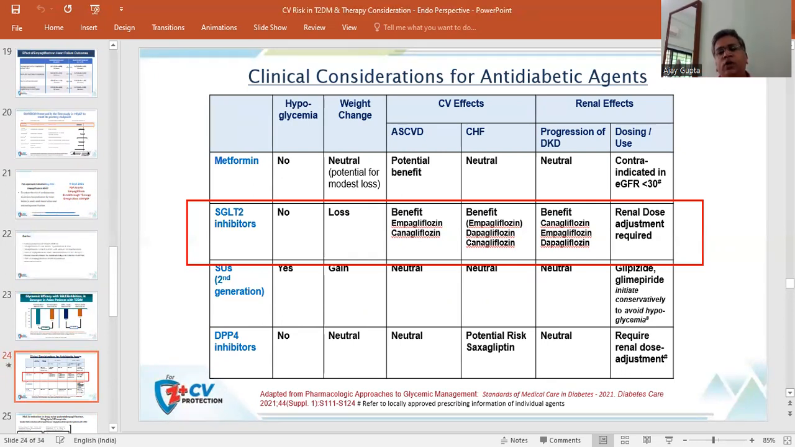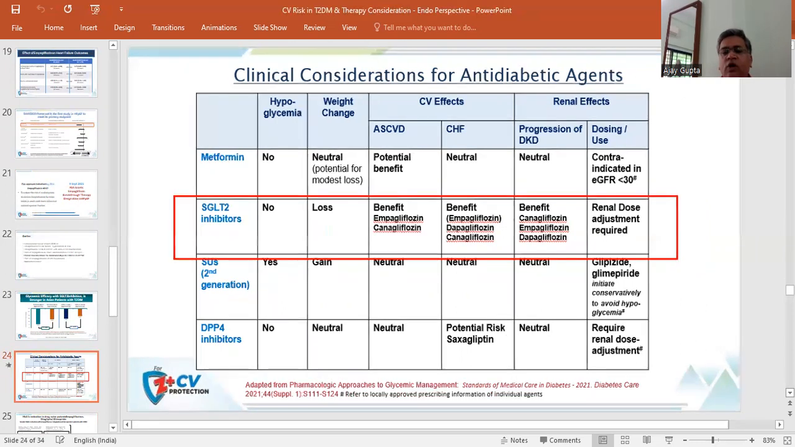Renal beneficial effect has also been demonstrated: progression of diabetic kidney disease has been halted or reduced with the use of canagliflozin, empagliflozin or dapagliflozin. Renal dose adjustment is definitely required in patients who have renal impairment, but the beneficial effect has been demonstrated with all three molecules.